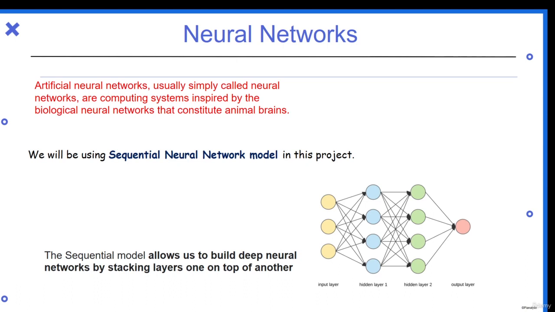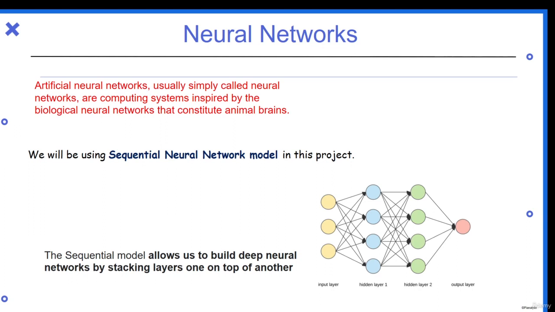There are various neural network models. In this project, we'll be using the sequential neural network. What does the sequential model do? It allows us to build deep neural networks by stacking layers one on top of another. We have one input layer in which we give our data, and then there are certain hidden layers in which various information will be stored, and with the help of that information the model will learn what different actions it has to take and what the different predicted outcomes are. Many complex algorithms and actions take place in those hidden layers.